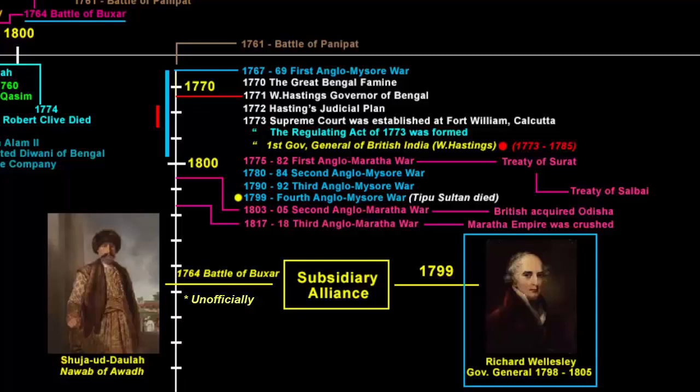and on the other, we know that in 1764 Battle of Buxar, three parties fought against the company. If you recollect, it was the Nawab of Bengal, Mir Qasim, then the Nawab of Awadh, Shuja-ud-Daula, and the Mughal emperor of that time, Shah Alam II.